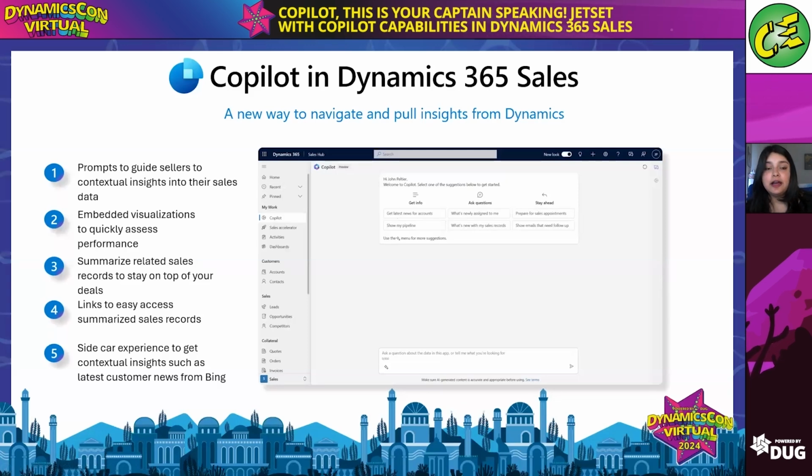Here, you're going to be given a prompt guide, so you're able to actually have different questions already populated here. You don't have to be a prompt engineer by any means. Everything you ask is going to be leveraged from the CRM data itself. Additionally, you're going to have embedded visualizations to quickly assess performance, summarize any of those related sales records to stay on top of your deals. We know how much a salesperson has on their plate, whether that's responding to emails, customer inquiries, or even summarizing the latest updates on the records to give to their managers.